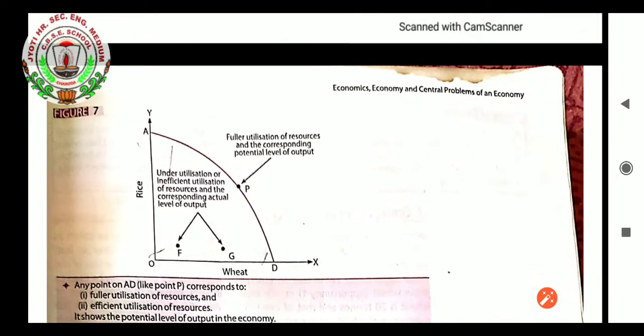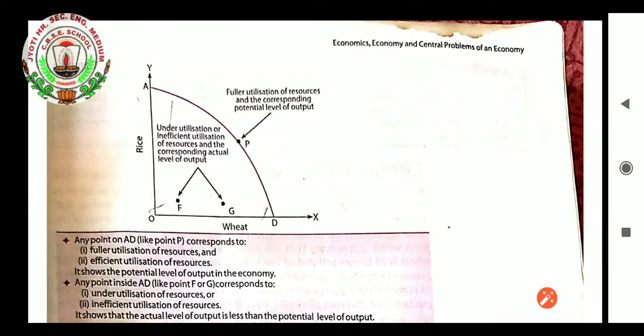You can see here, as I already showed you in the figure, there are two axes, x and y axis, in this graph. Here is the same graph which we were producing in the last. On the y axis rice production is there, and on the x axis wheat production is there. AD is the actual level of output what we had achieved, and point P is the level of output what we can potentially achieve. So underutilization or inefficient utilization of resources and the corresponding actual level of output, we can see, is point number F to G.